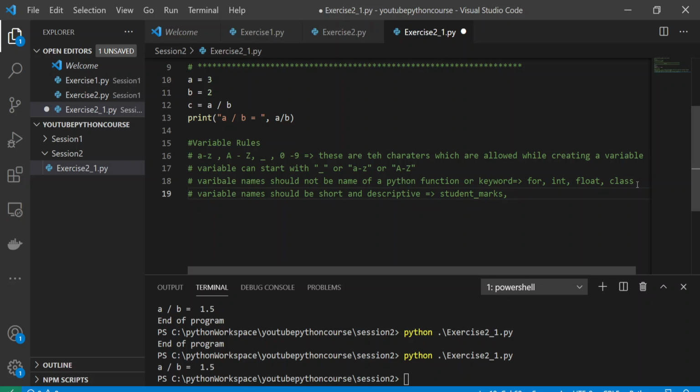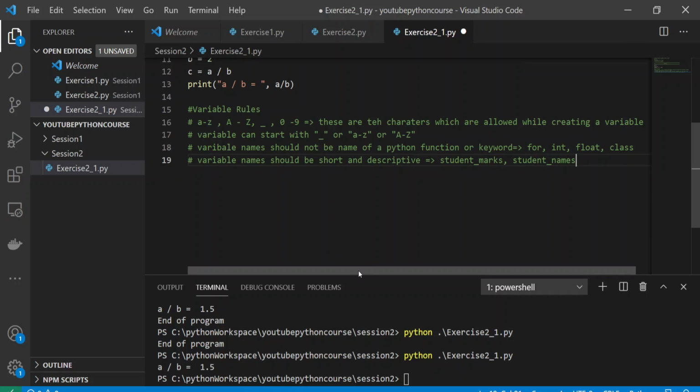If you want the name of the student, you can give student name. These are the type of variable names you can use. But don't use variable names like A, B, C, D, and temp. Nobody else can understand these when they look into your code.